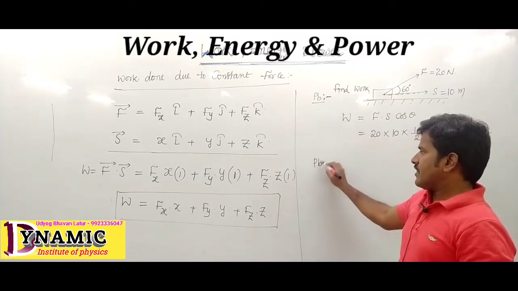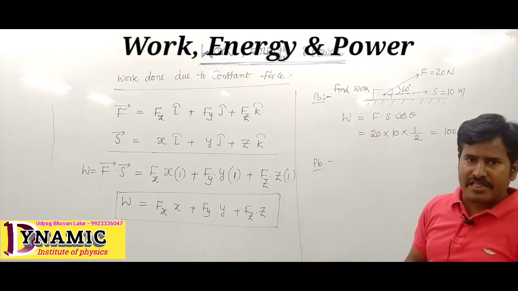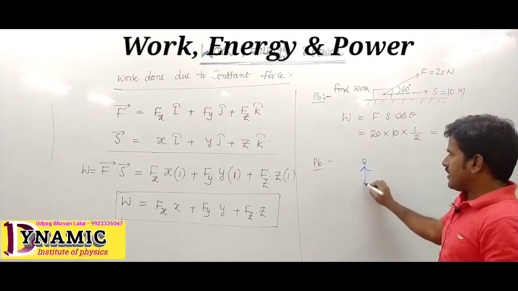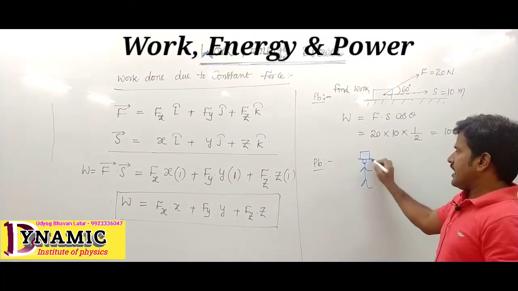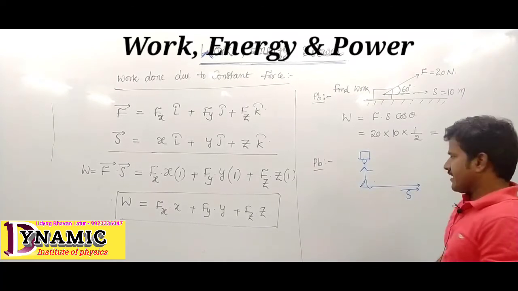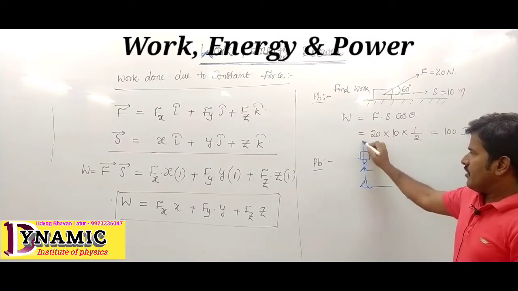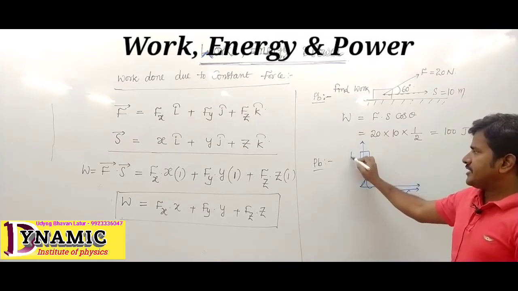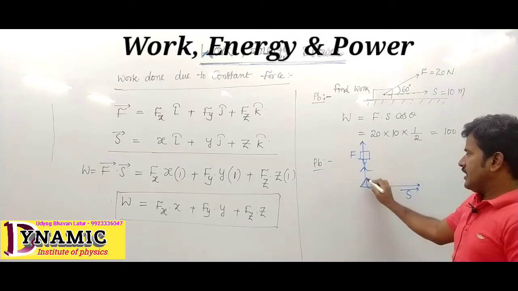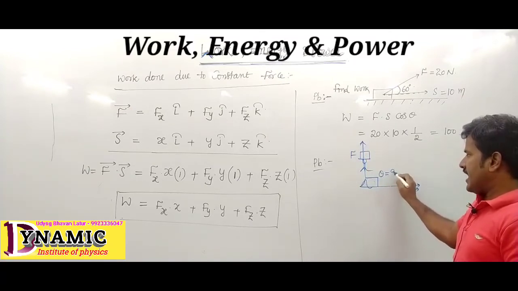Now suppose another problem is given, that a person carrying some load is walking horizontally. Person carrying some load moving horizontally. Displacement is along the x direction, and force is along the y direction. Force is applying some load in the upward direction. In this condition, theta becomes 90 degrees.